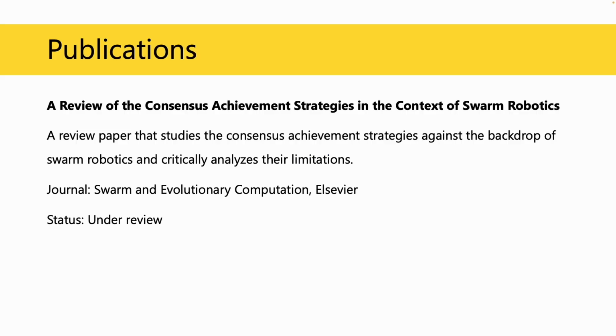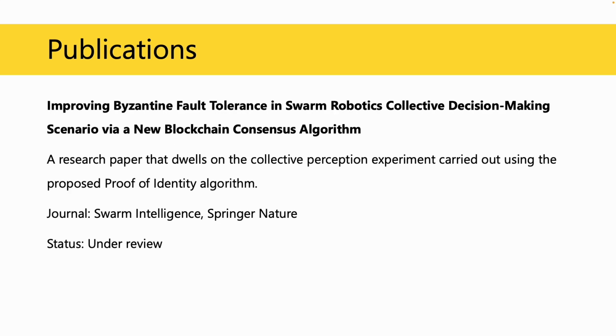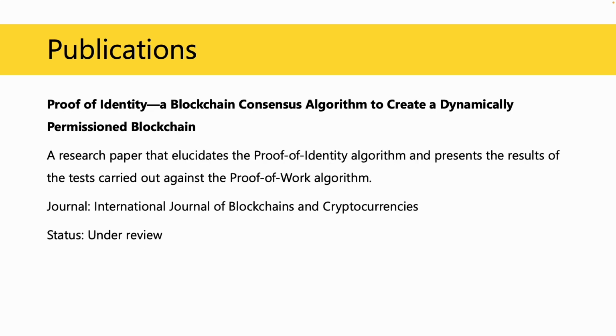A review paper that studies the consensus achievement strategies against the backdrop of swarm robotics and critically analyzes their limitations was written and sent to the Swarm and Evolutionary Computation Journal. This is currently under review. A research paper that dwells on the collective perception experiment carried out using the proposed proof of identity algorithm was written and submitted to the Swarm Intelligence Journal. This is also under review.